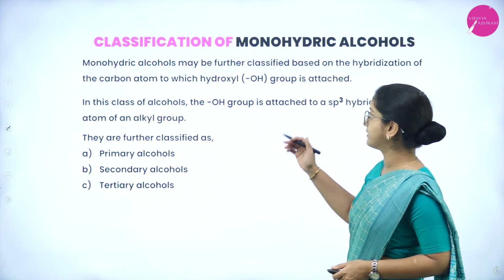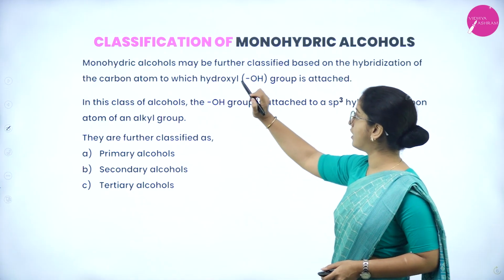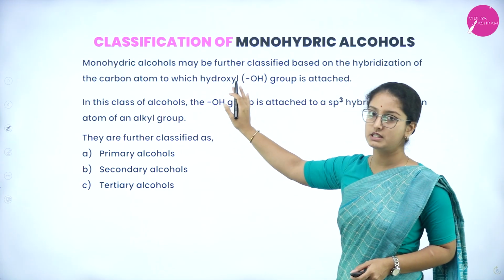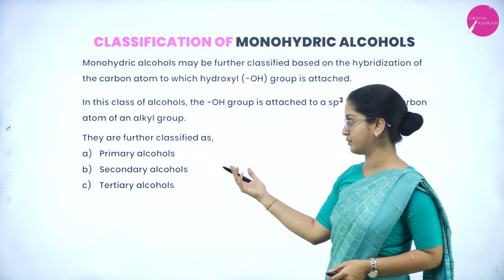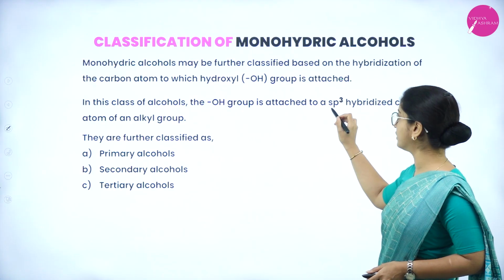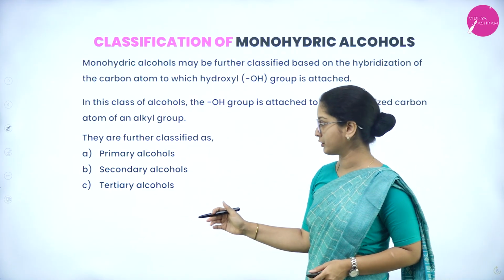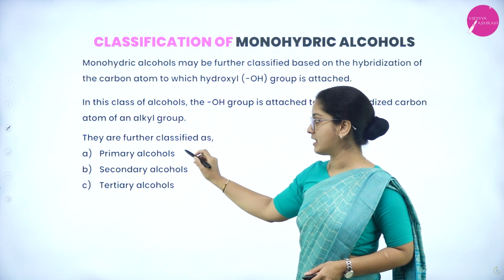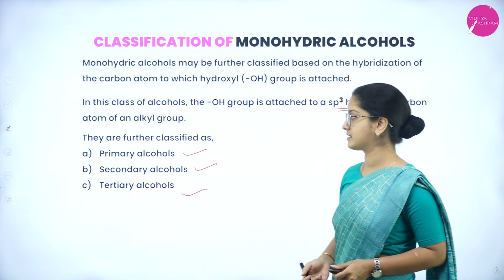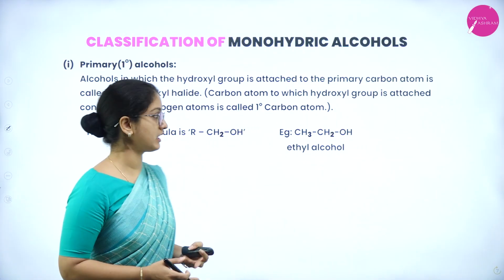So next is classification of monohydric alcohols. So monohydric alcohols may be further classified based on the hybridization of the carbon atom to which hydroxyl group is attached. So in this class of alcohols, the OH group is attached to sp3 hybridized carbon atom of an alkyl group. So they are further classified as primary, secondary and tertiary alcohols. So next let us see the classification of monohydric alcohols.